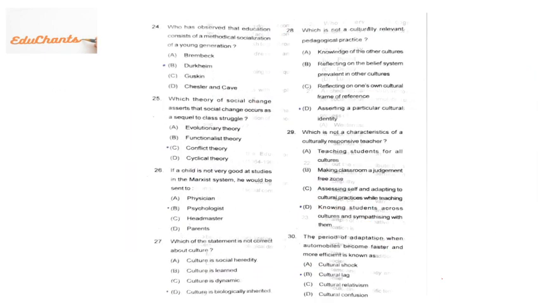Okay. Next question. 24th. Who has observed that education consists of a methodological socialization of a young generation? It is definitely told by Emile Durkheim. Okay. 24th question. Then 25th question. Which theory of social change asserts that social change occurs as a sequel of class struggle?